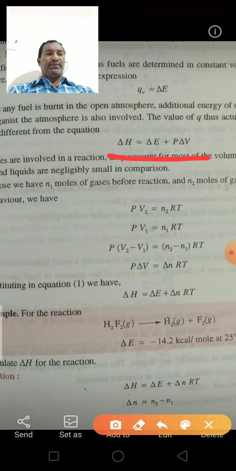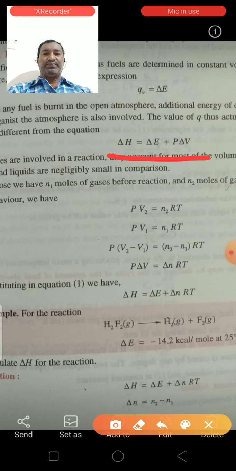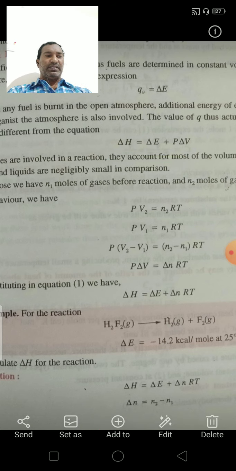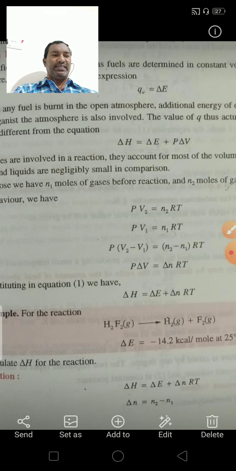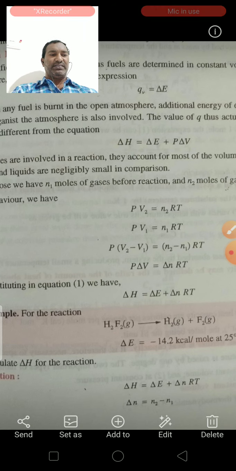See here, if gases are involved in a reaction, they account for most of the volume change, as the volumes of solids and liquids are negligibly small in comparison.